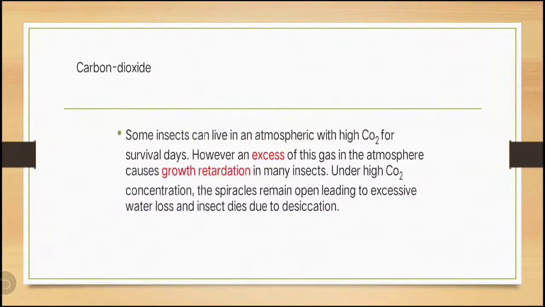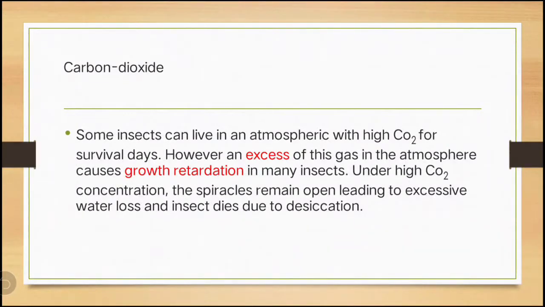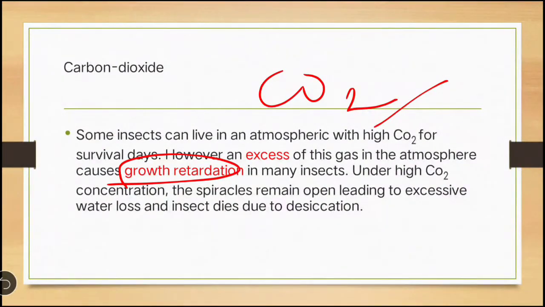Next we will see carbon dioxide. Some insects can live in an atmosphere with high CO2. However, excess CO2 in the atmosphere causes growth retardation; in excess CO2, the insects cannot grow. Under high CO2 concentration, the spiracles remain open.